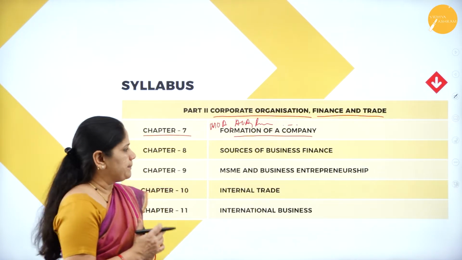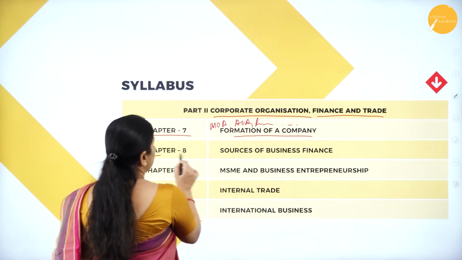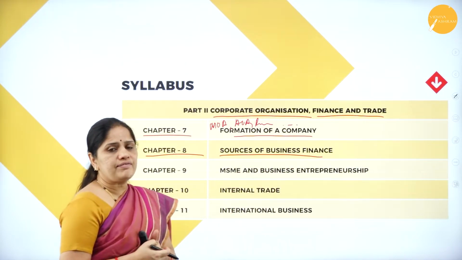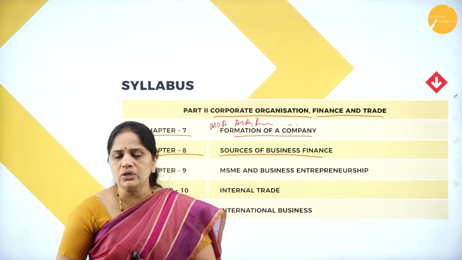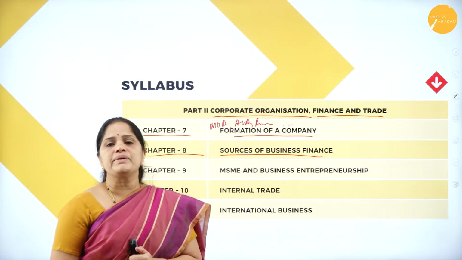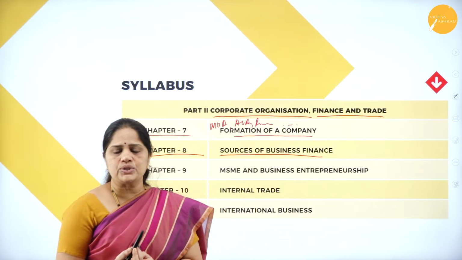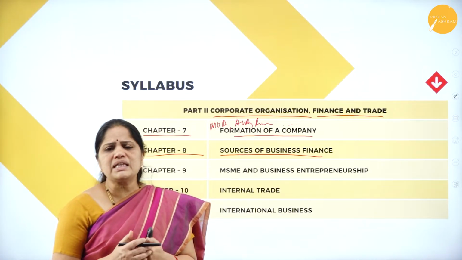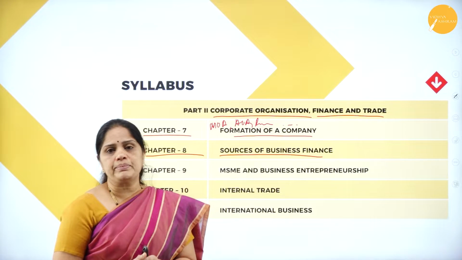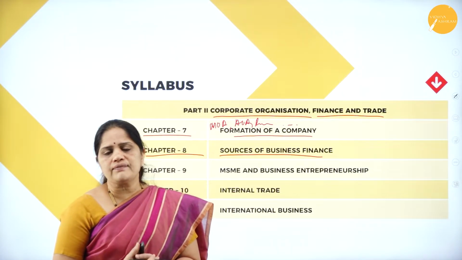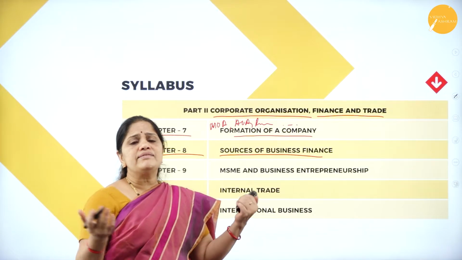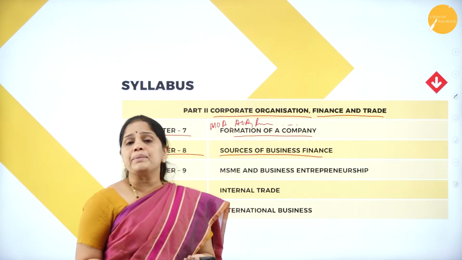Then, in chapter 8, we will be looking into the sources of business finance. As we all know, a joint stock company cannot be started by one single individual. It requires investment from thousands and millions of people. Nowadays, because of multinational companies, we can see people from all over the world investing in any one company.